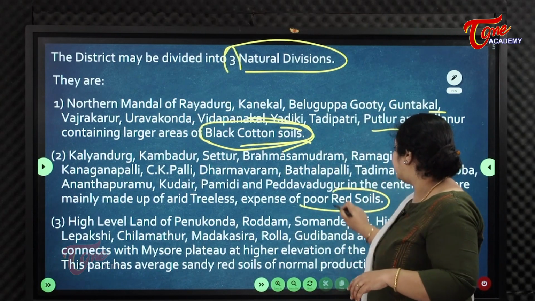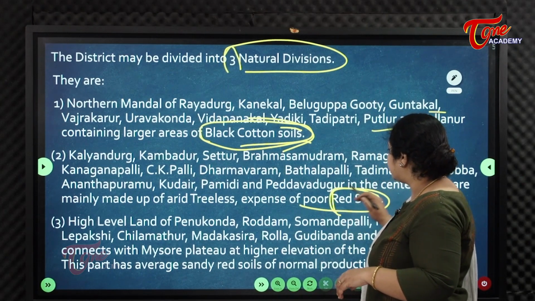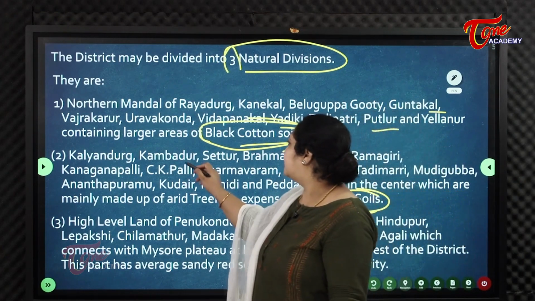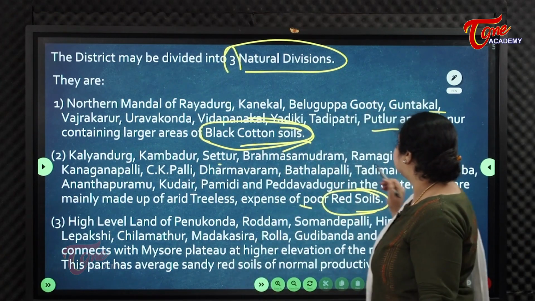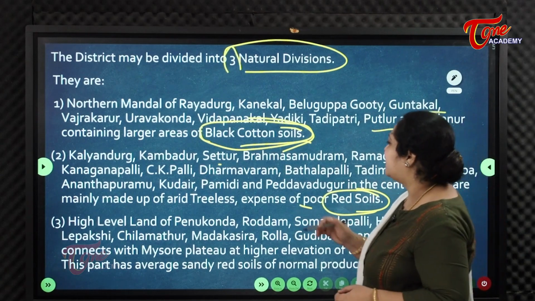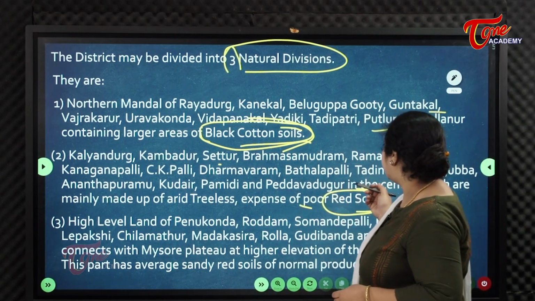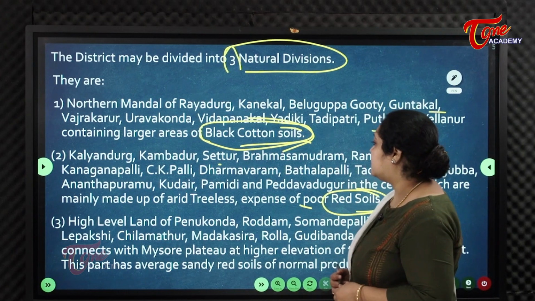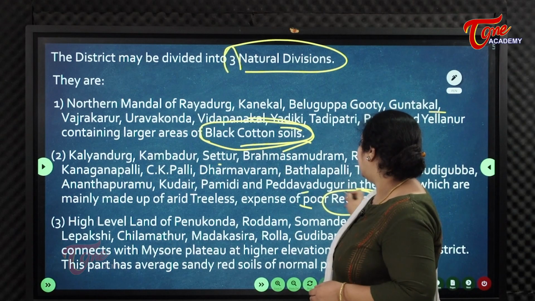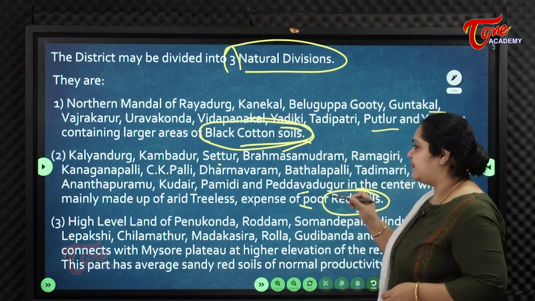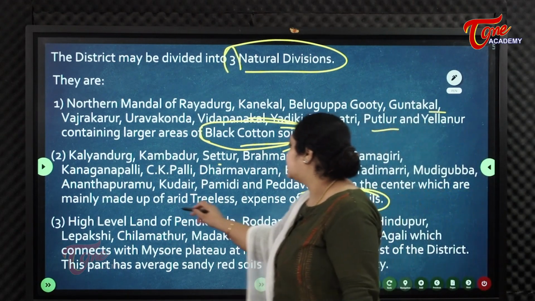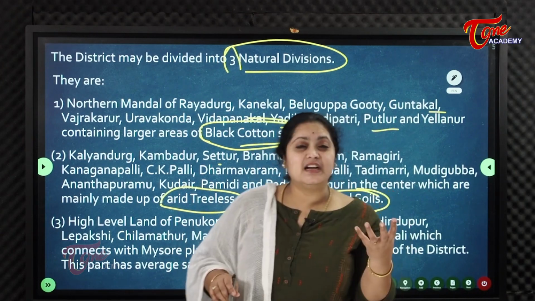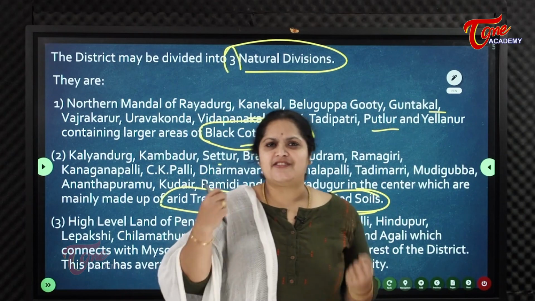We can say red soils. So which regions come under red soils? Kalyandur, Kambadur, Settur, Brahmasamudram, Ramagiri, Kanaganpalli, Sikepalli, Dharmavaram, Battalpalli, Tadimarri, Mudigubba, Ananthapuram, Kuder, Pamidi and Peddavadugu in the center, which are mainly made up of arid treeless land. So Ananthapur is more or less a dry area.